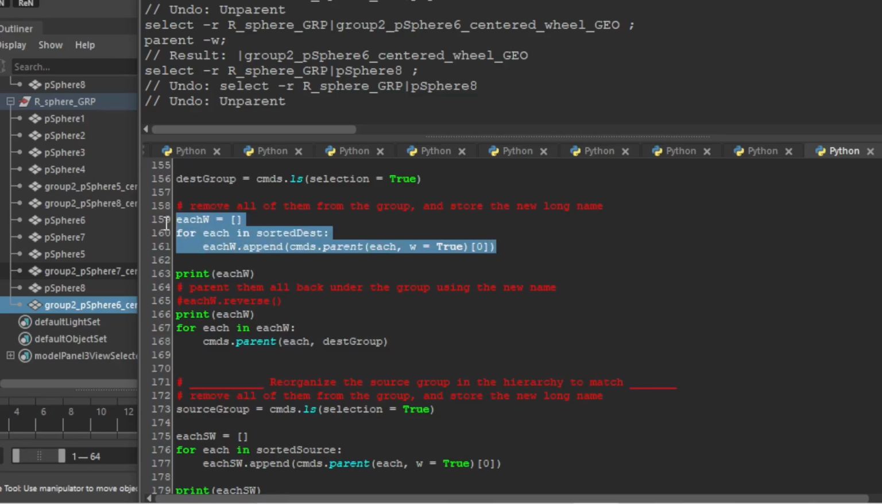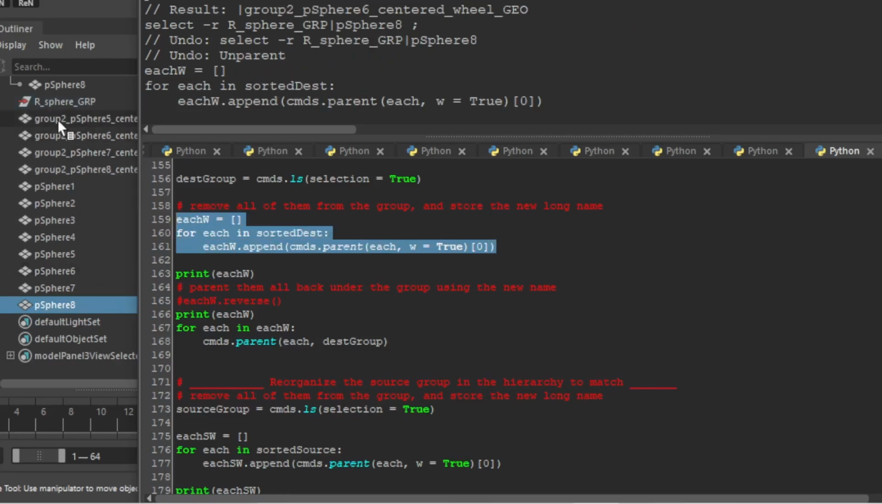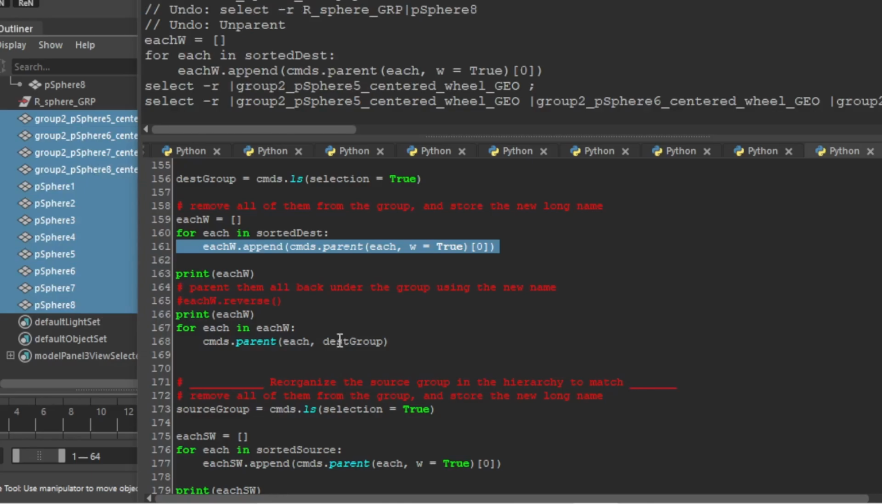Let's take it all out. You can see that they're all outside the group now. And then I'm going to run this loop, which is going to parent them back in. So notice it's going to parent this under this. Each is taking on the value of each entry in our list, which is each W. Each W is the empty list we made here and then populated using append. So that list is full of the long names of all these things as they exist in the world. Cool, so if we iterate over the list of all this, we can put it all back in the group.